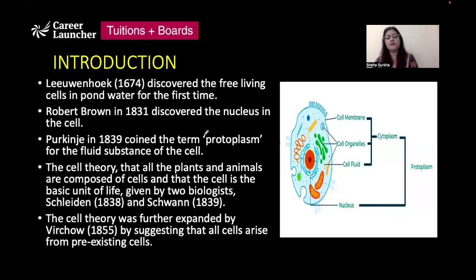In 1674, Leeuwenhoek for the first time discovered living cells, right? He discovered living cells from certain organisms present in pond water. The nucleus, one of the most important structures present inside the cell, was discovered by Robert Brown in the year 1831. Purkinje, in the year 1839, coined the term protoplasm to represent the fluidic or watery substance that is present inside the cell.